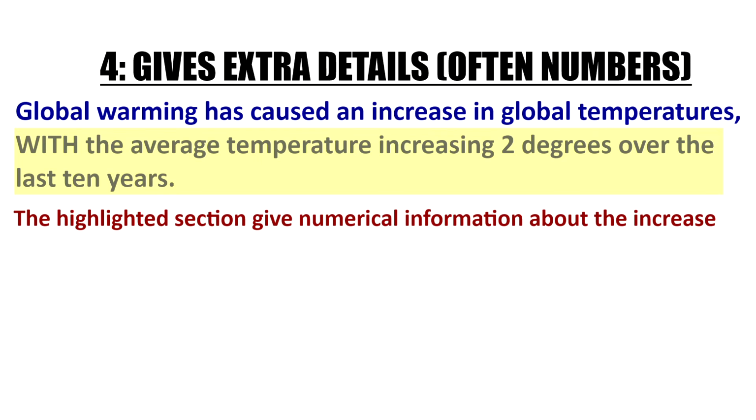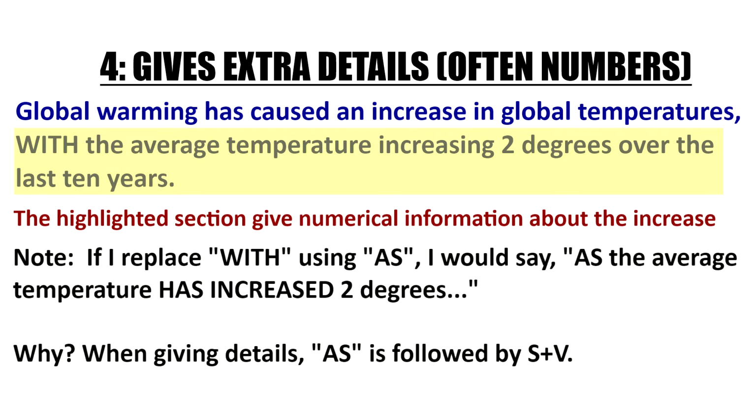It's giving numbers. Once again, I could replace this with as. But if I use as, I need subject plus verb. So I could say global warming has caused an increase in global temperature as the average temperature has increased. Notice I'm using a verb there. If I use with, I use a gerund phrase.